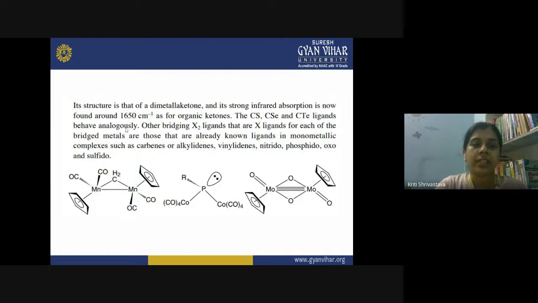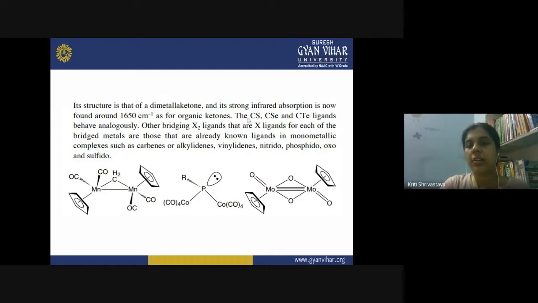Now the structure is that of a dimetal ketone, and its strong IR absorption is now found around 1650 centimeter inverse, like in the case of organic ketones, whereas earlier it was around 2000 centimeter inverse.